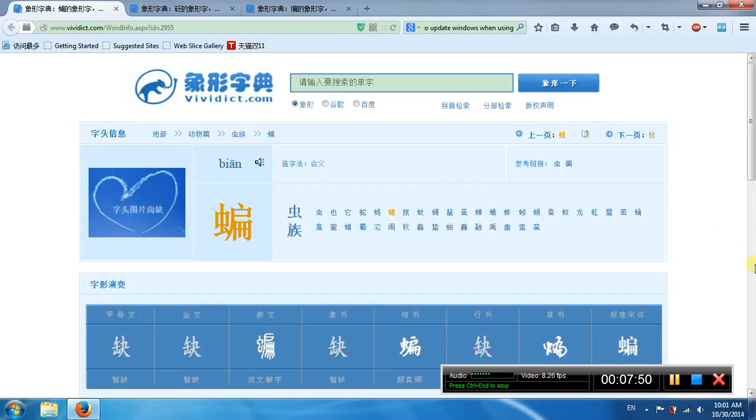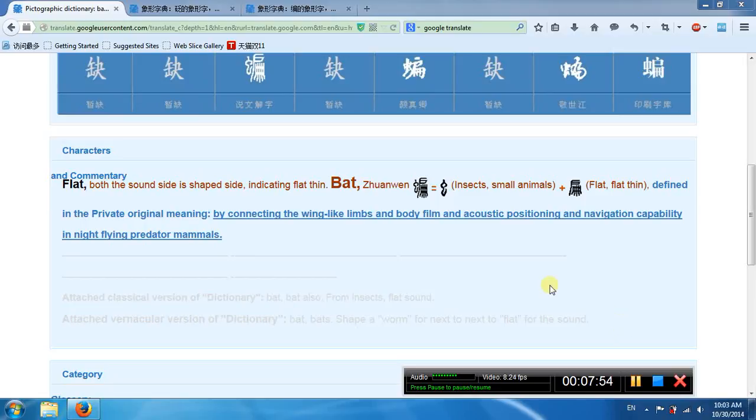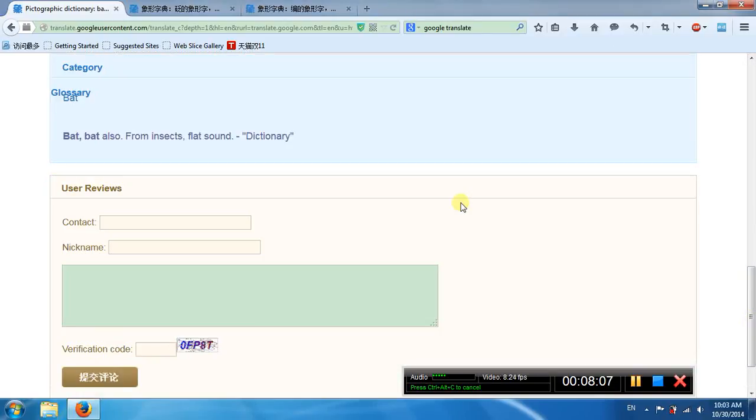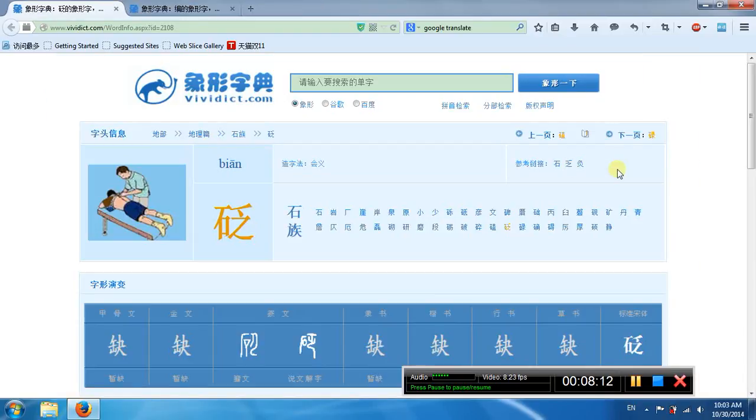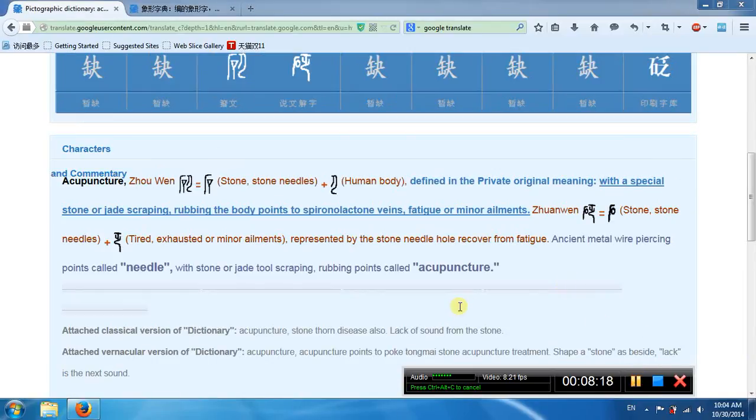This is another bian. So this bian means bat. The left part means insects, small animals. The right part means flat scene. So it means bat. It's another bian. So this bian has two parts.